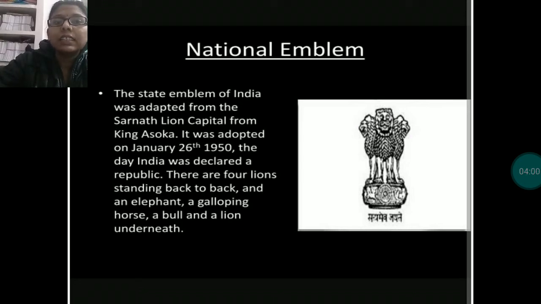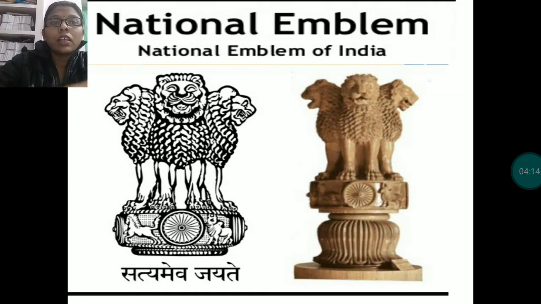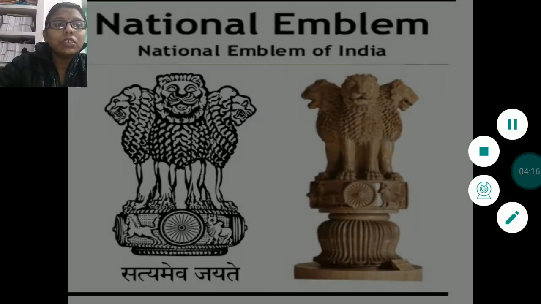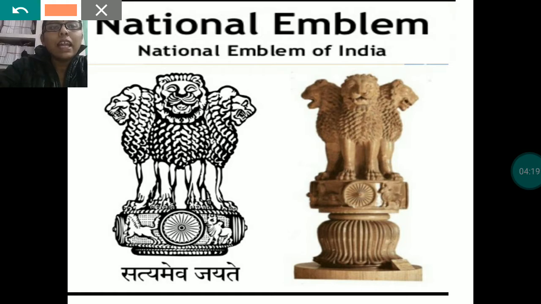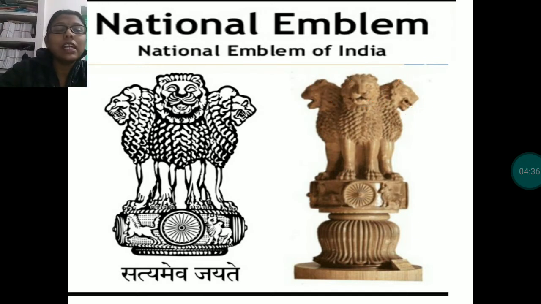There are four lions standing back to back, and underneath an elephant, a galloping horse, a bull, and a lion. Just see this picture. In this picture, from this side, you can see only three lions, but actually four lions are here. One, two, three, and one is on the back side. Four lions are standing back to back. From any side, you will see the same symbol, from east, west, north, south, from any direction.